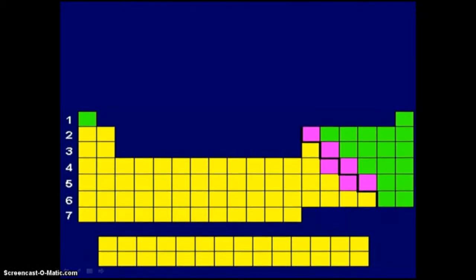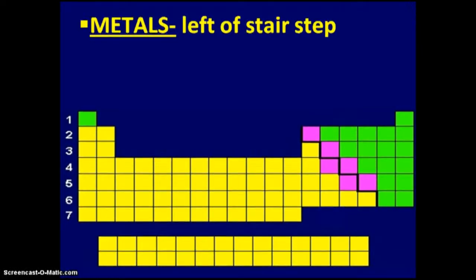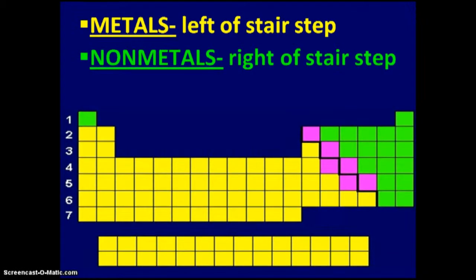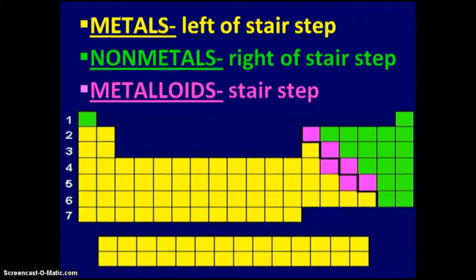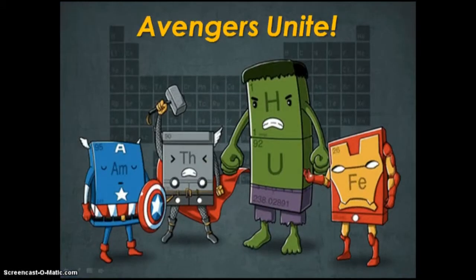So as you see in this image here, we have in yellow, making up most of the table, the metals to the left of that stair step. Of course, you see bordering the stair step are the purple metalloids, but to the right of that in green are your non-metals, including hydrogen over here. All of these are gases and make up a small portion of the table, while we see the metalloids there in the middle along that stair step, as we pointed out. But altogether, metals, non-metals, and metalloids make up what we know to be the current periodic table that we have today. So let's get these elements to unite and form the Avengers.